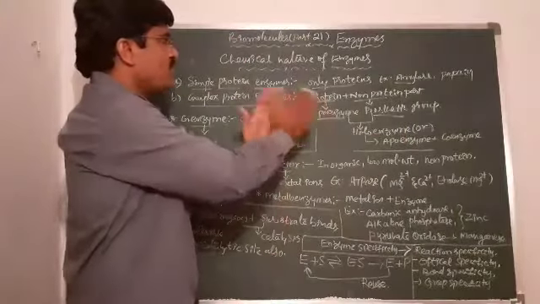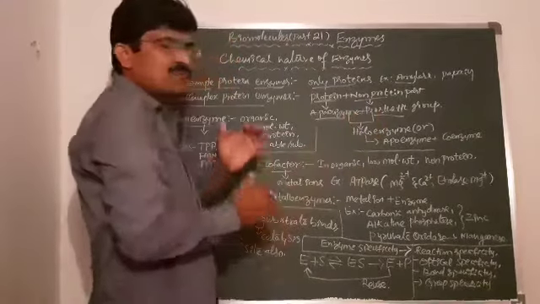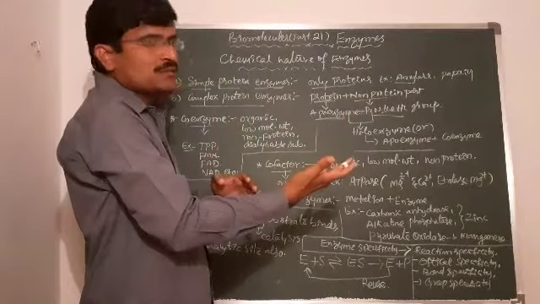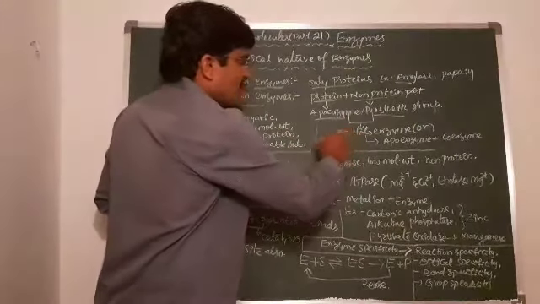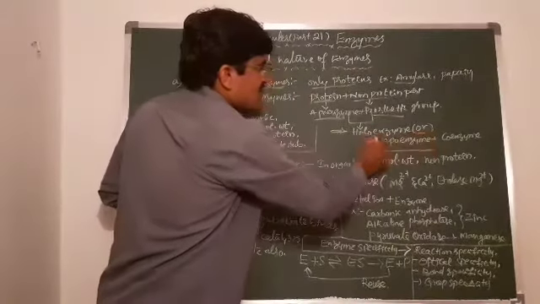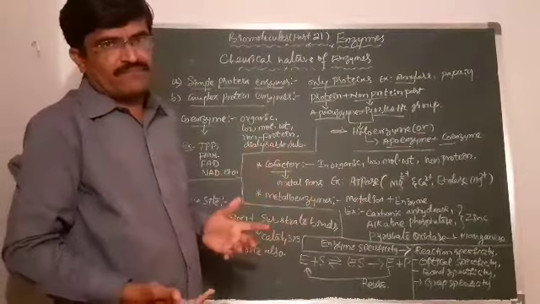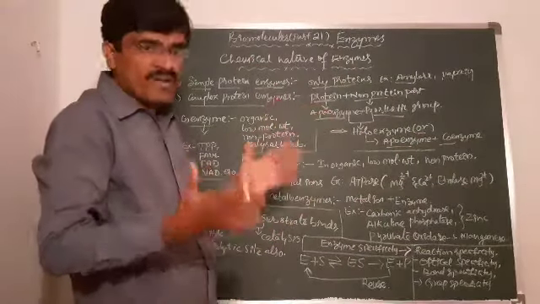If we combine these two, apoenzyme plus prosthetic group, that is protein and non-protein part, we get the holoenzyme. Another way, the holoenzyme is apoenzyme plus coenzyme. That is also called holoenzyme.